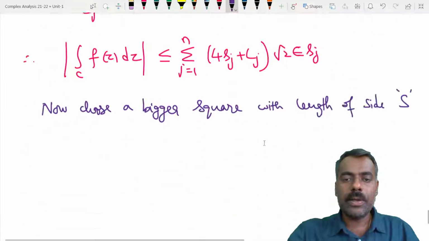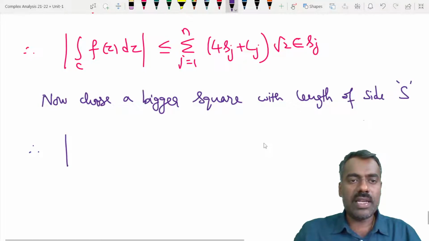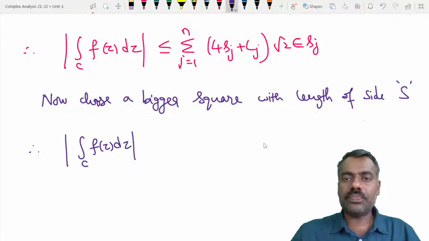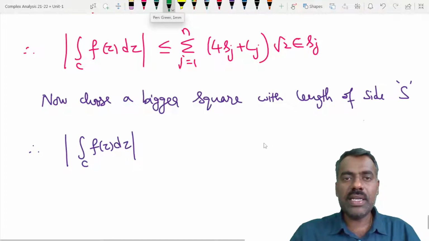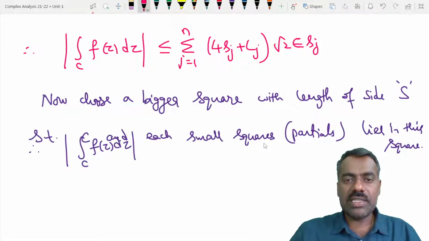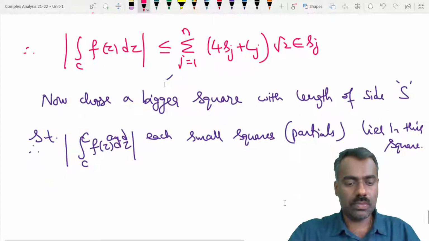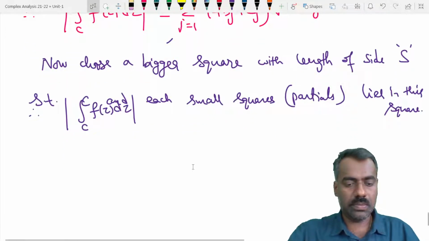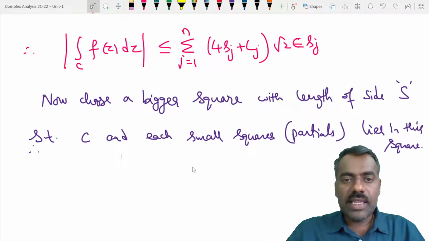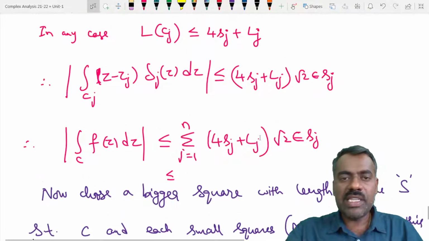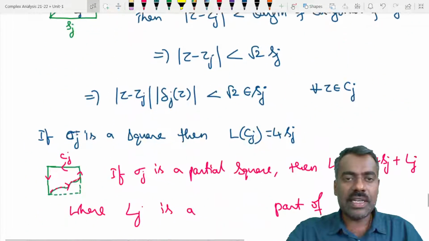So therefore, by considering this, the modulus of integration over C of f of z dz is less than or equal to... no matter what Lj you take, the Lj is a part of the length of that Cj.